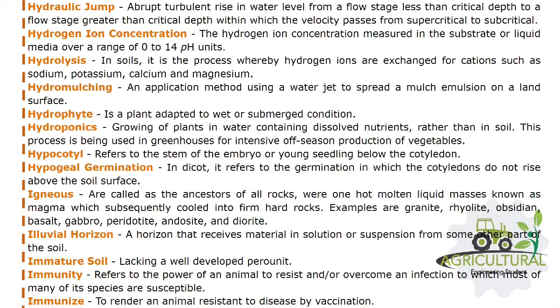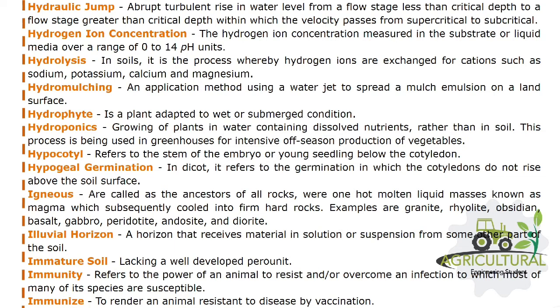Hydroponics, growing of plants in water containing dissolved nutrients, rather than in soil. This process is being used in greenhouses for intensive off-season production of vegetables. Hypocotyl refers to the stem of the embryo or young seedling below the cotyledon. Hypogeal germination, in dicot, it refers to the germination in which the cotyledons do not rise above the soil surface.